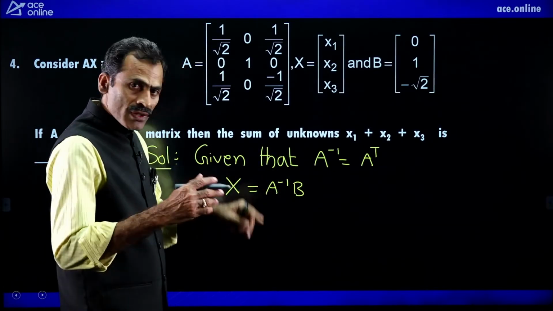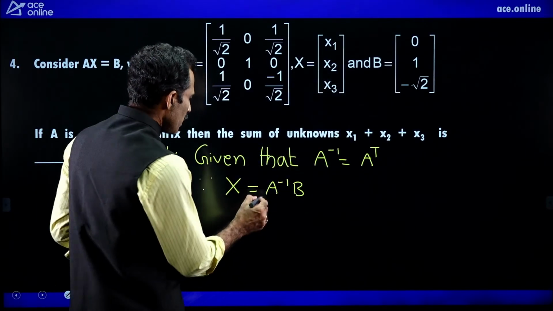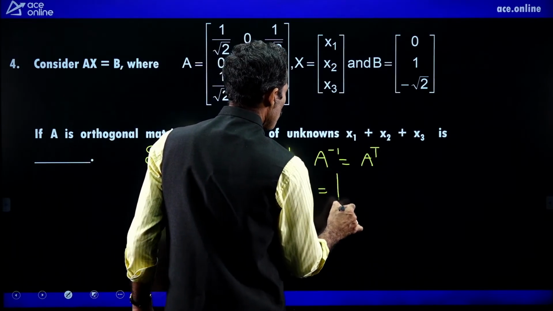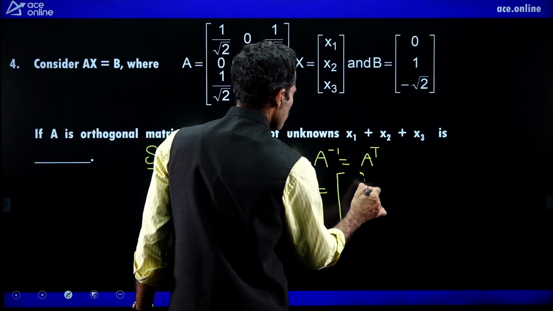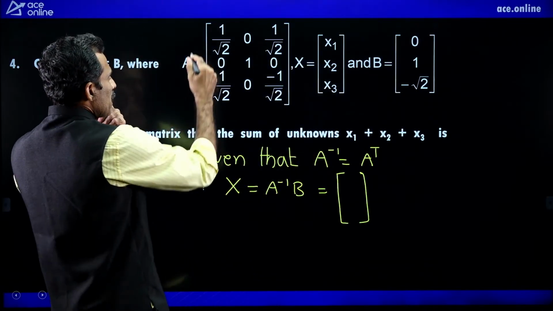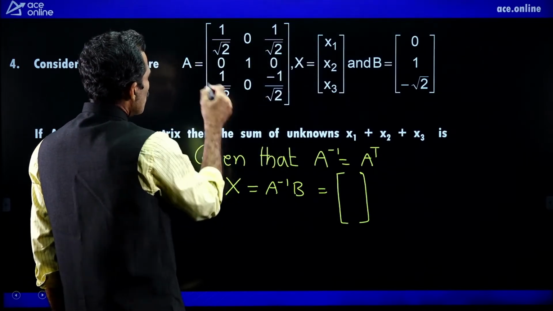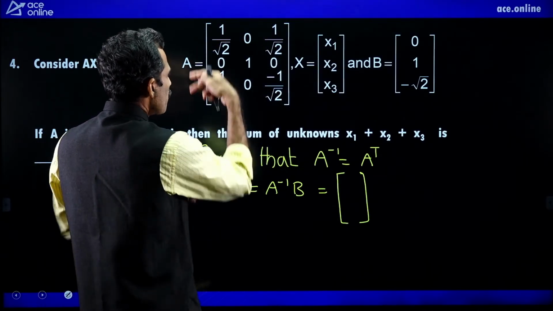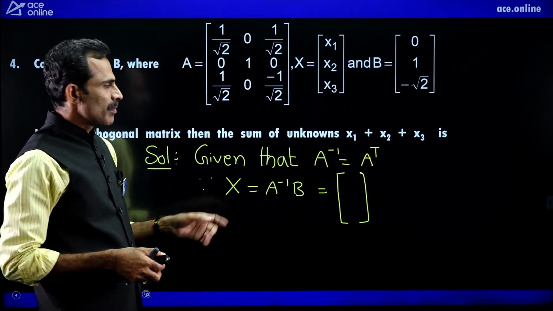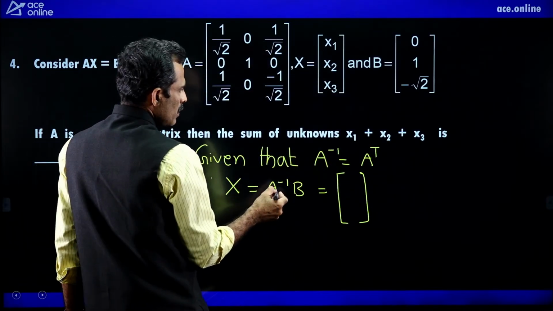A is a 3 by 3 matrix. Inverse matrix is also a 3 by 3 matrix. B is a 3 by 1 vector. 3 by 3 matrix, 3 by 1 vector. Output is a 3 by 1 vector. Now we find the product of these two, because the transpose of the matrix is also the same. If we interchange the rows into columns, we also get the same matrix. For this matrix, A transpose is also A. A inverse equal to A transpose, A transpose is A for this matrix. So A inverse into B.